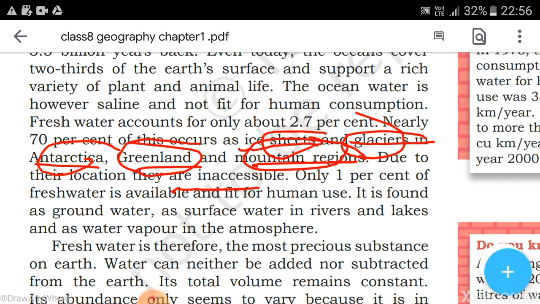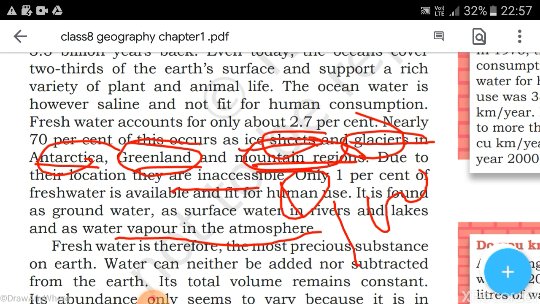Okay, if it is taken as 100, then only 1% is used for human consumption, and it is found as groundwater, as surface water in rivers and lakes, and as water vapor in the atmosphere. Only 1%. Sorry, out of 100 we are using 1% of the fresh water for human consumption.